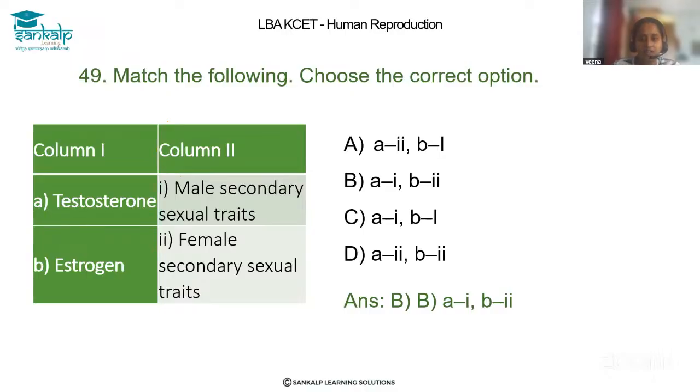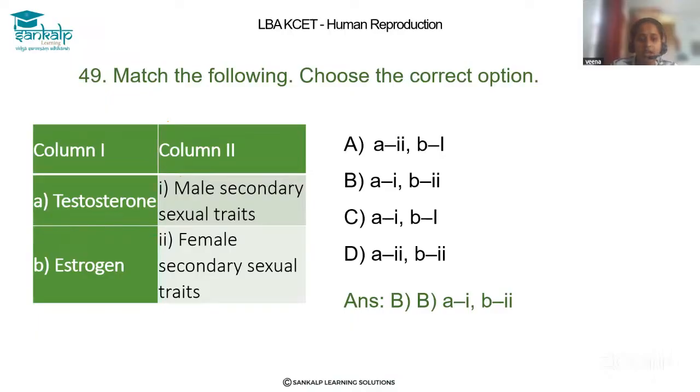Match the following. Choose the correct option. Dear student, if you observe here, there are two columns, column 1 questions and column 2 answers. In column 1, the questions are: first one testosterone and B is estrogen.